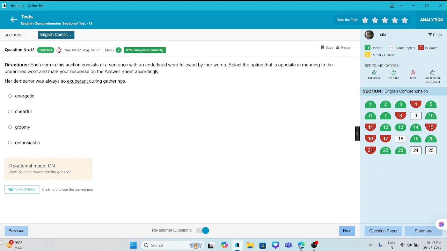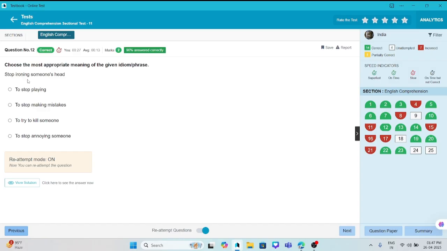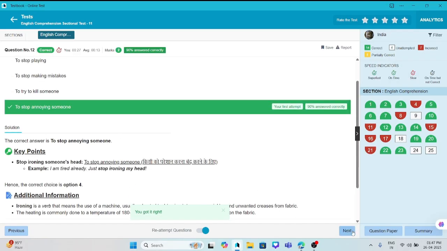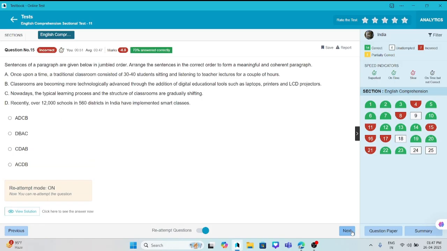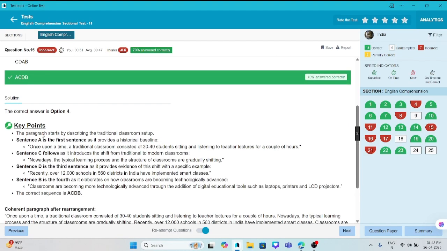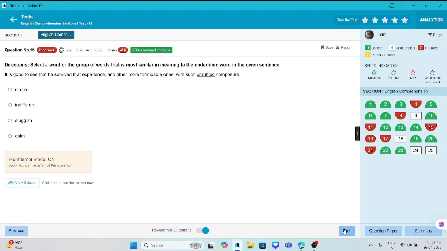I got this right here. To annoy someone, to stop annoying someone. And this was correct. This was wrong. Once upon a time is talking about the traditional. Now it is coming about the technological. Okay, I got it wrong here.